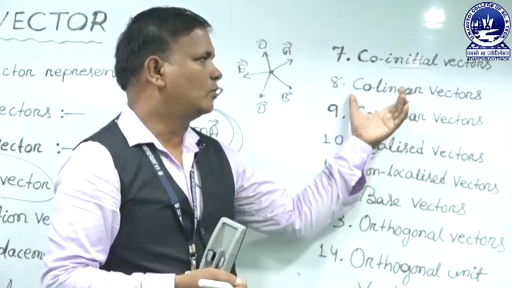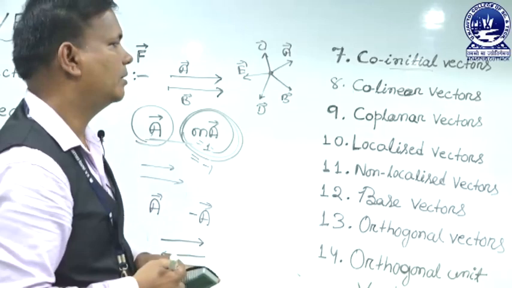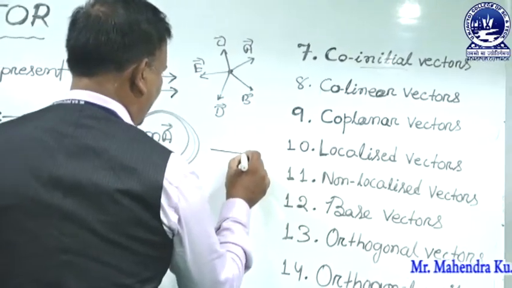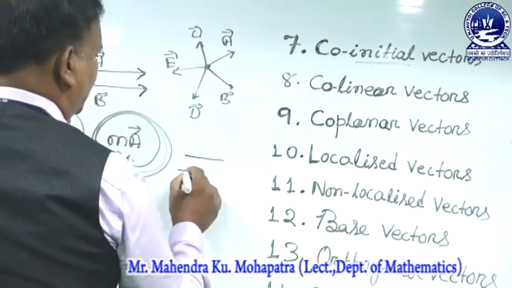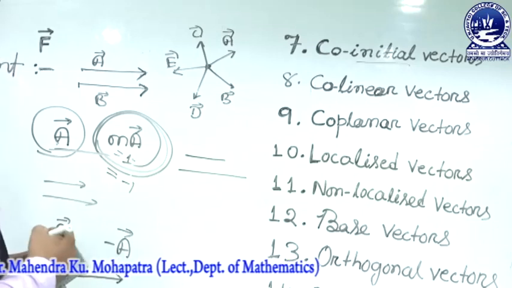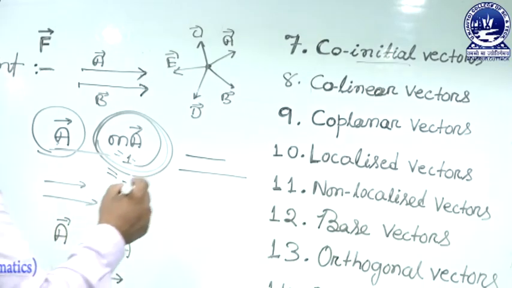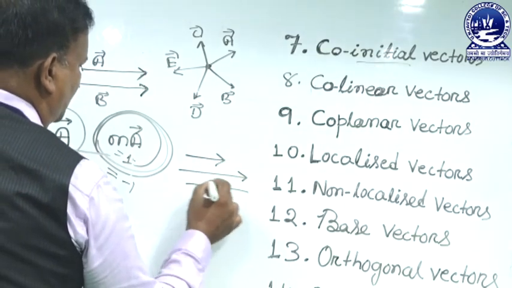Next we discuss collinear vectors. What are collinear vectors? If the line of action of two vectors is the same, they are called collinear vectors. They may have the same direction or opposite direction.